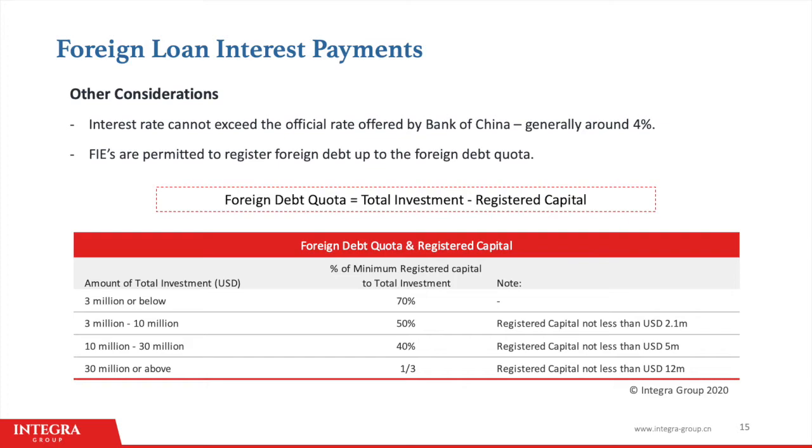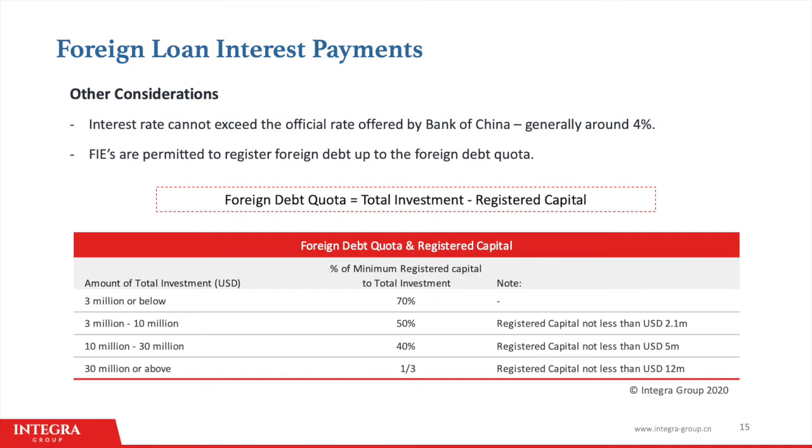In China, companies often only talk about the registered capital. However, companies can declare a total investment which is greater than the registered capital. The difference between these two is the foreign debt a company is allowed to take on. To determine the foreign debt quota, you simply take the total investment minus the registered capital.